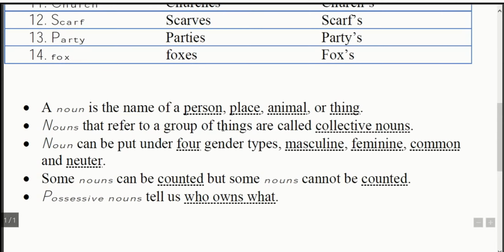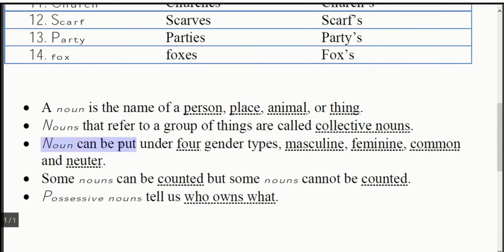For example, if you have many flowers together, you will call it a bouquet of flowers. If you have many students together, they will be called a class of students. So that is called collective nouns. You can see this word, right? Collective. Collective means a collection.